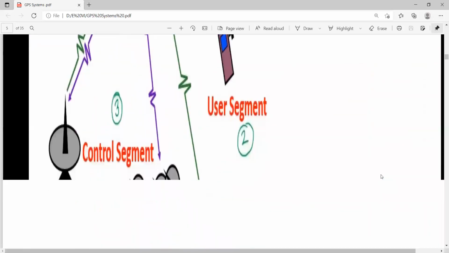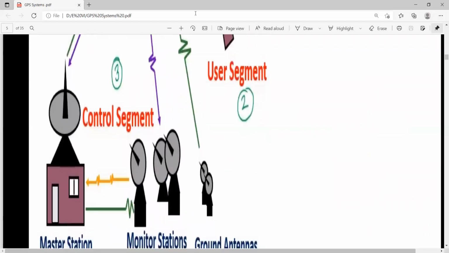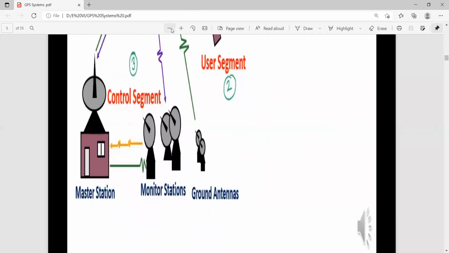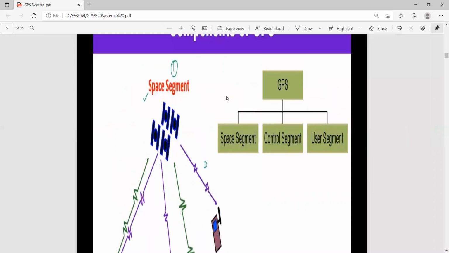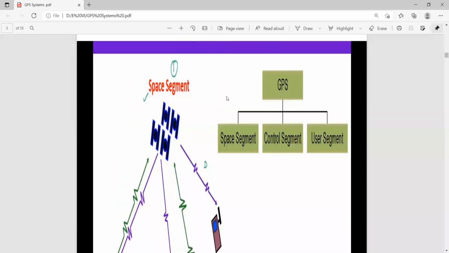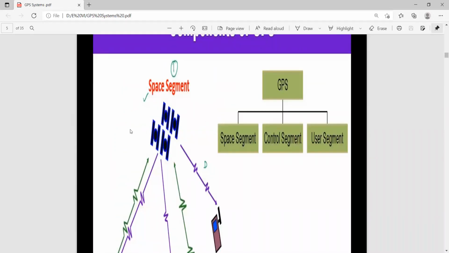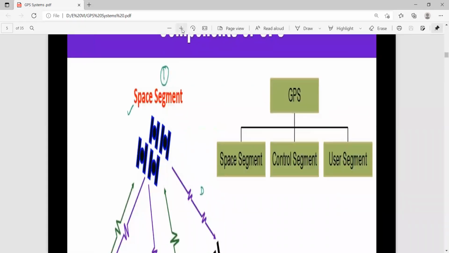Here is the general block diagram. This is the space segment. In the space segment we have only the satellites. The satellites will send the information.